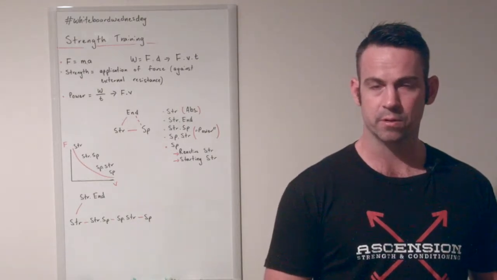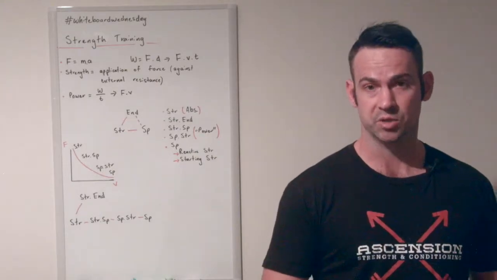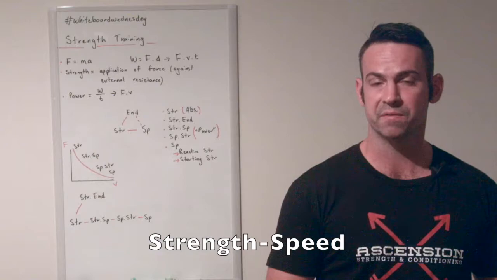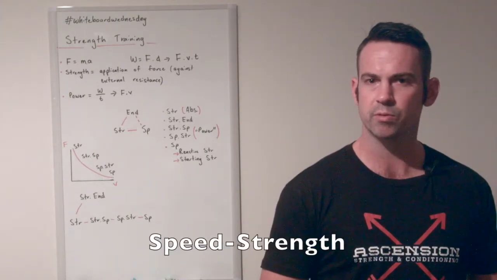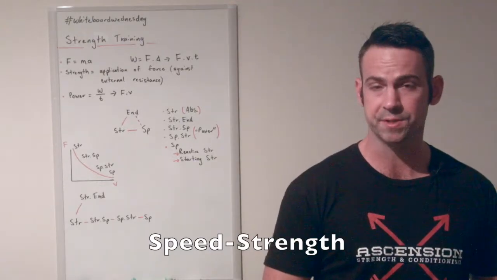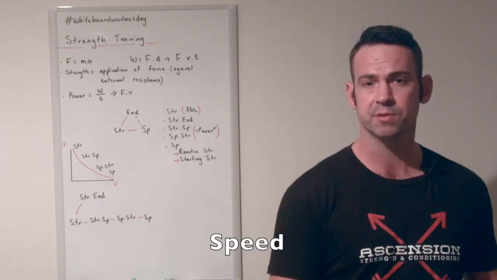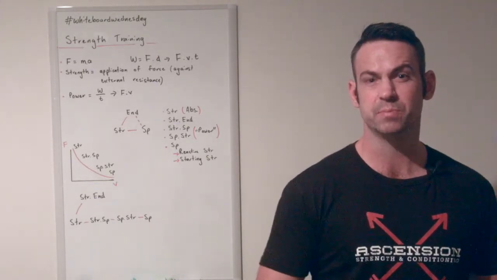I follow a line of thought that generates two types of what we'd call power, and that is strength speed and speed strength. What is strength speed? It's the application of a relatively high amount of force against an external resistance, but we're trying to do it faster. With speed strength, we're going to see the external resistance decrease, but the velocity increase. While some people will say speed training is not strength training, in reality it does have some commonality when it comes to speed training or developing speed in any capacity.